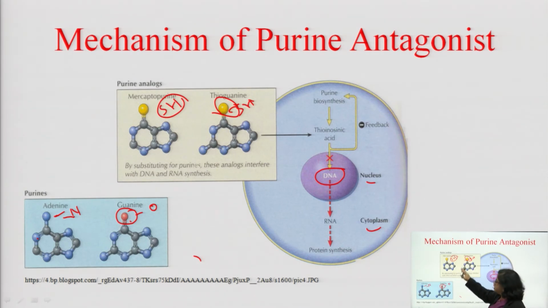It is a simple bioisosteric group difference, and they act with antagonistic activity. So, by substituting for purine, these purine analogues, mercaptopurine or thioguanine, interfere with DNA and RNA synthesis and act as an antineoplastic agent.